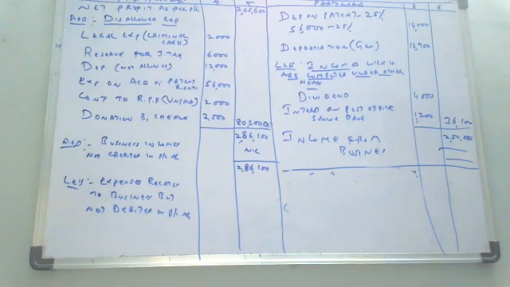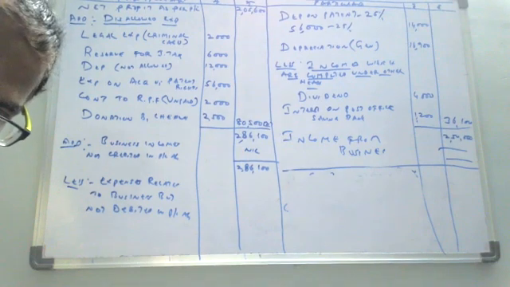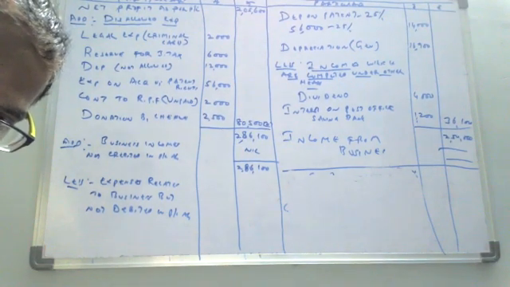B section serial wise. Sir, 6. Yeah, 6. Next. After 6, only 6? 7, 7.